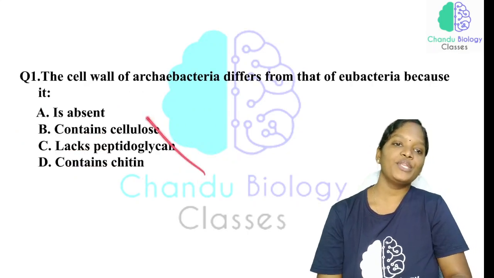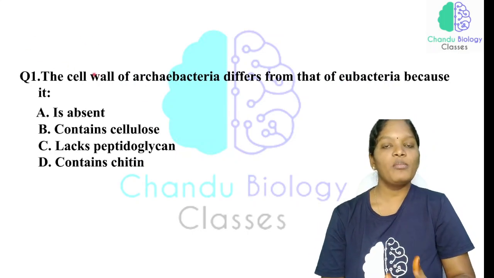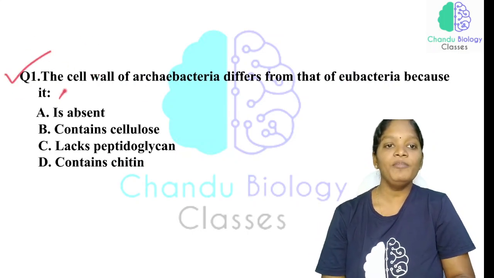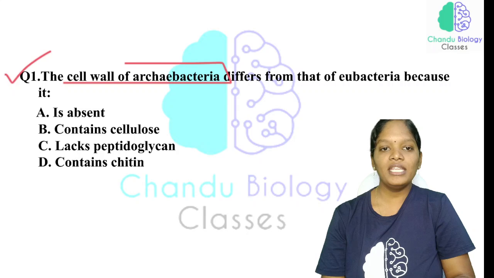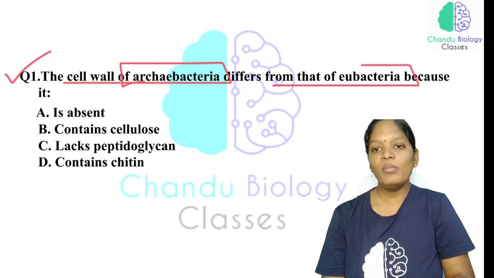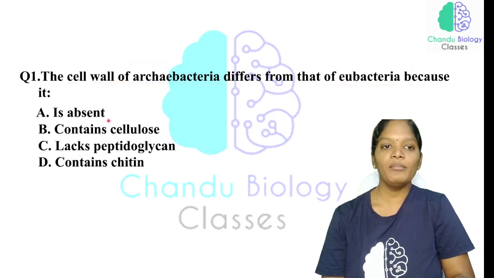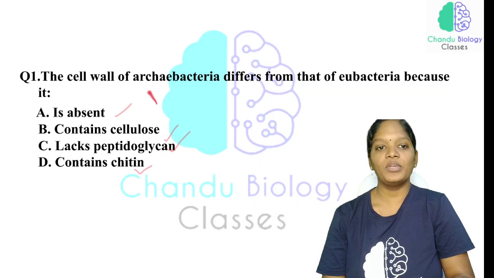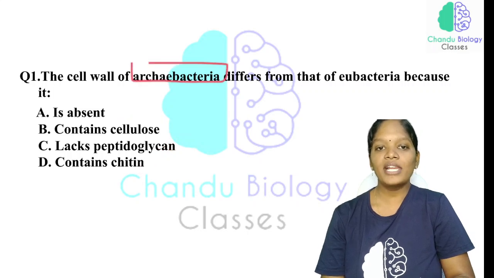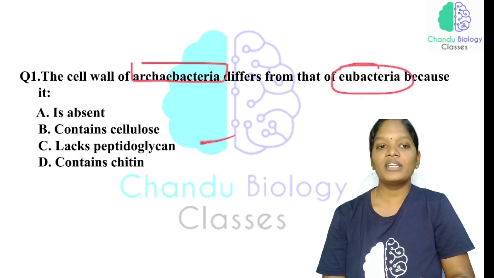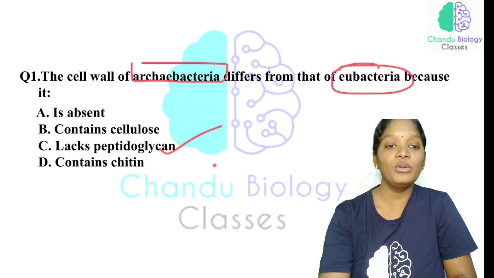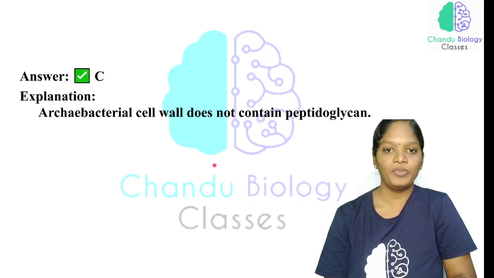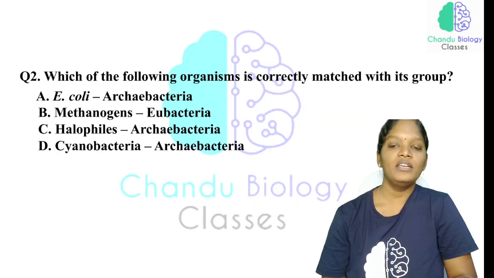Now comes the MCQ. Take one minute or pause the video and answer this question. The cell wall of archaebacteria differs from that of eubacteria because it is absent, it contains cellulose, it lacks peptidoglycan, or it contains chitin. We have studied about peptidoglycan, and the answer is option C. I have explained this also.